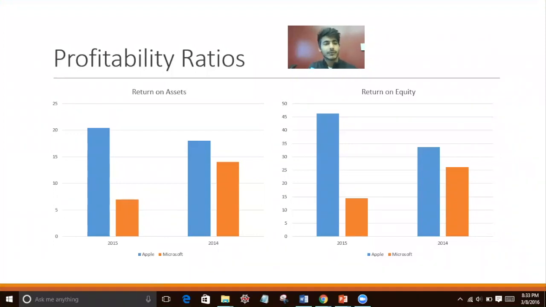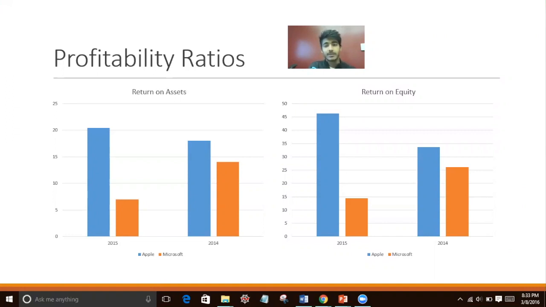So first, from the profitability ratios, we are analyzing ROA, ROE, EPS, and net profit margin. As you can see from the charts, ROA for Apple is increasing from 14 to 15, and for Microsoft it's decreasing from 14 to 15. So ROA basically shows that Apple is using its assets to generate more earnings as compared to Microsoft, which is not using its assets efficiently.